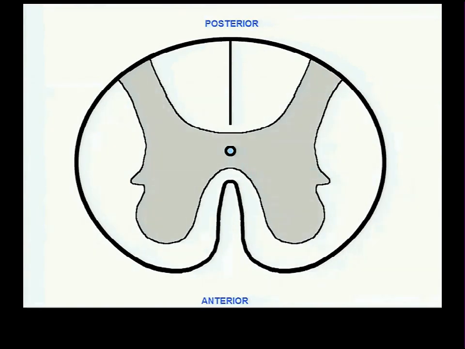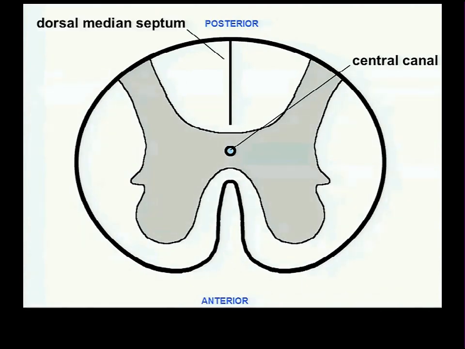When you look at a cross-section of a spinal cord, you see some things that get names. There is a hole down through the middle of the spinal cord which contains cerebrospinal fluid, called the central canal of the spinal cord, and it is connected with bigger holes inside the brain called the ventricles of the brain that carry cerebrospinal fluid.